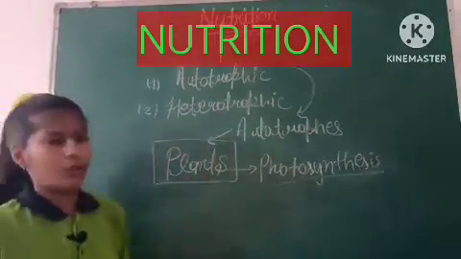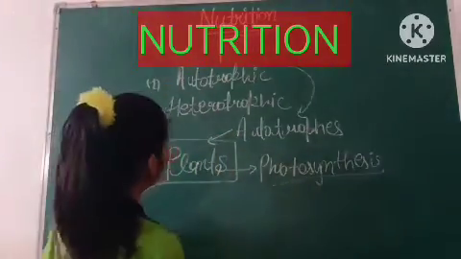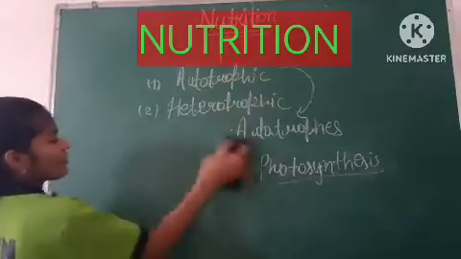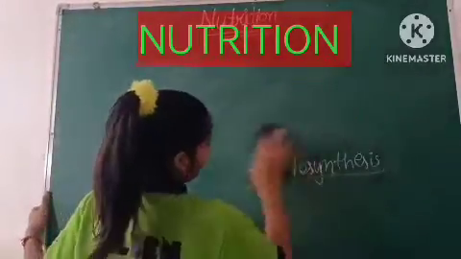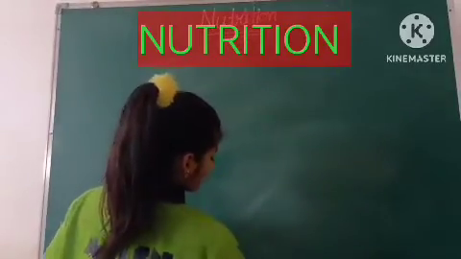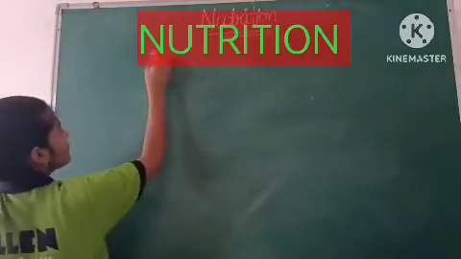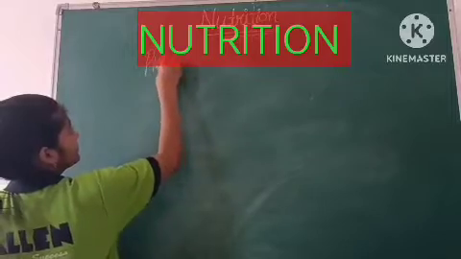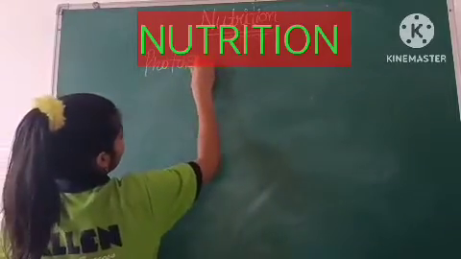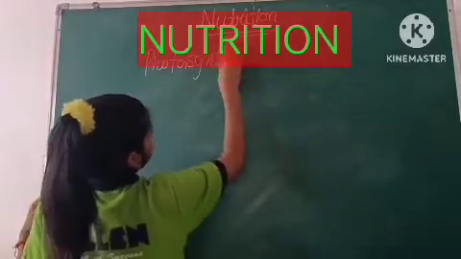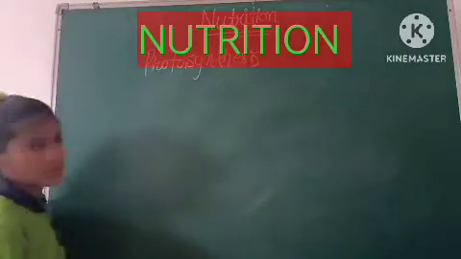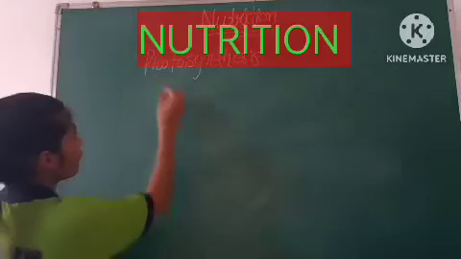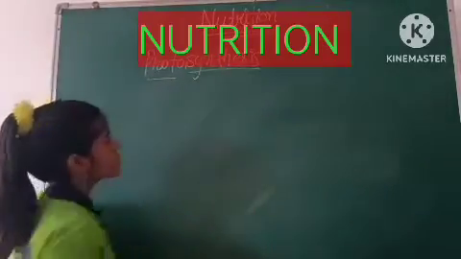I will explain to you what happens here. Let me explain the process of photosynthesis because it is very important in this chapter. Here we have photo and synthesis.